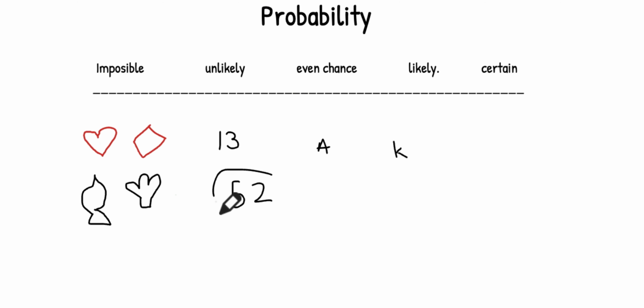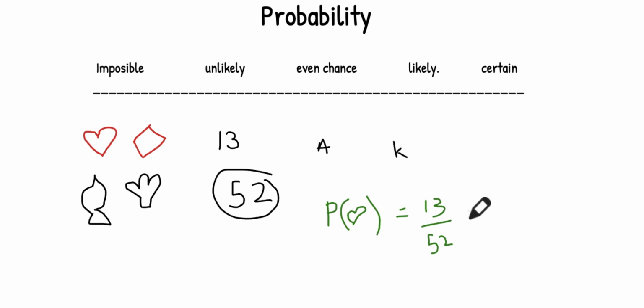All right, so if somebody asks you, what is the probability of picking from a random deck of cards, and you pick a heart? All right, we know that we have 13 hearts out of a total deck of 52 cards. All right, and remember, you always simplify. 13 goes into 13 once, and 13 goes into 52 4 times. So your probability of picking a heart would be 1 over 4, or 25%.